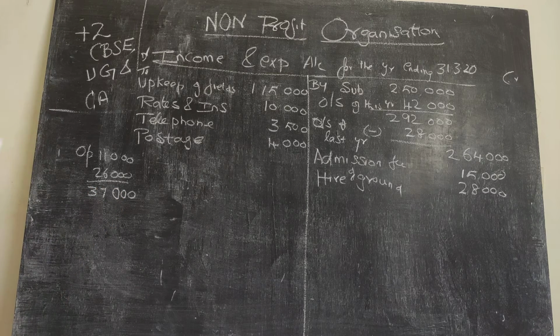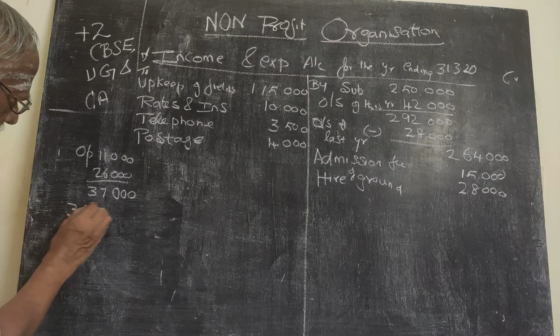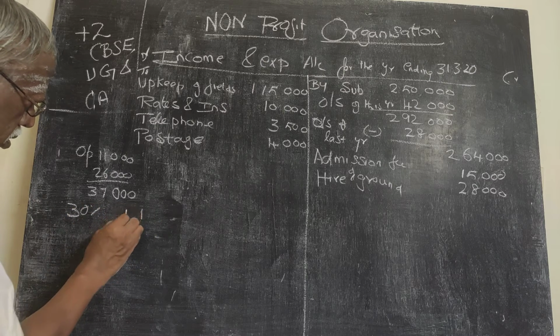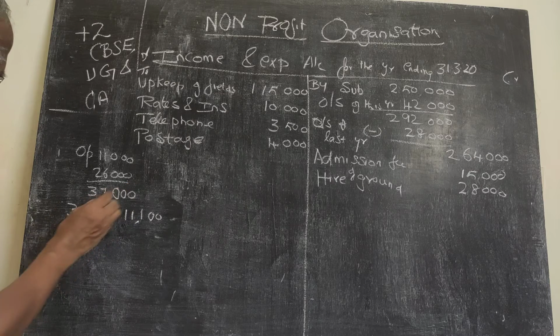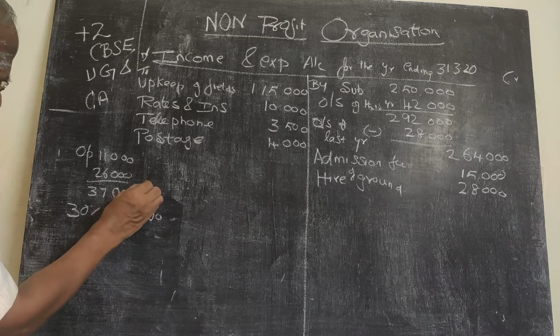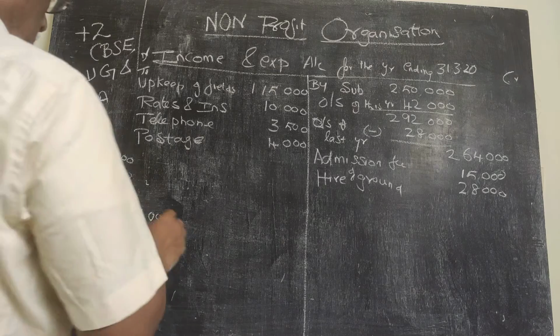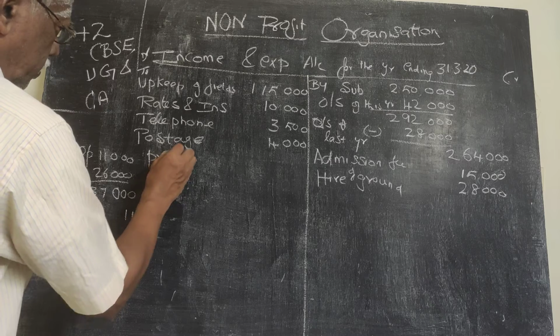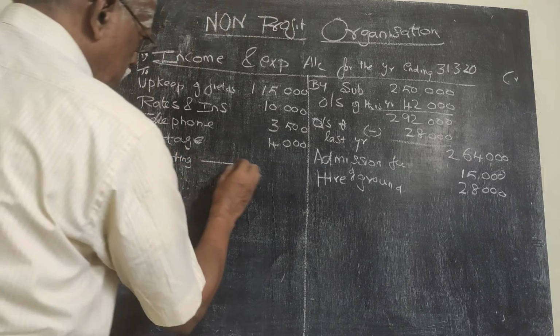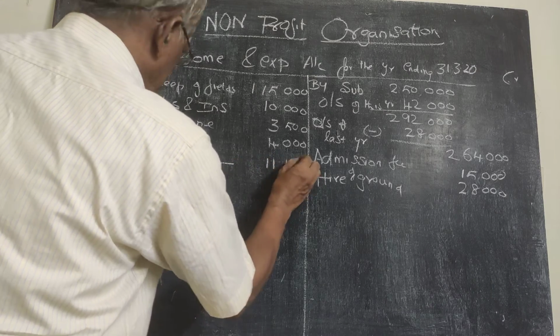Opening printing and stationery 11,000. We have a stock, and during this year we have purchased printing and stationery for 26,000. It is said that write off 30% of printing and stationery. So on 30% of this, 11,100 will come. So 30%, 3 7s are 21, 3 3s are 9 plus 2, 11,100. So printing and stationery, you show the working, 11,100.